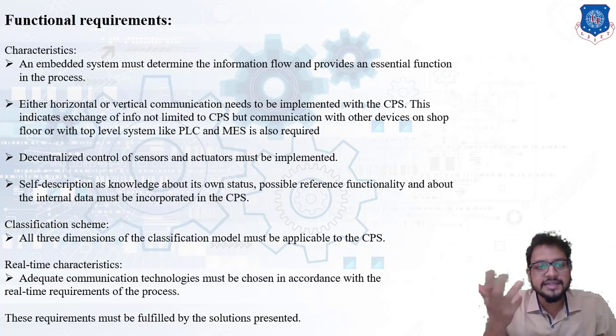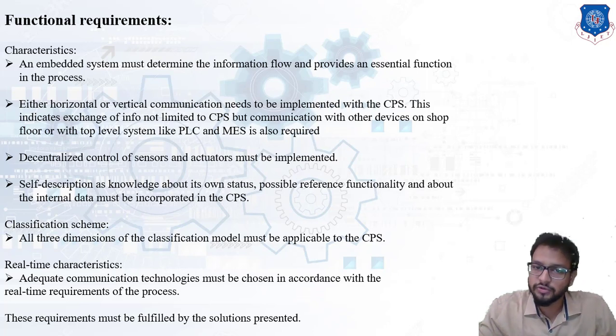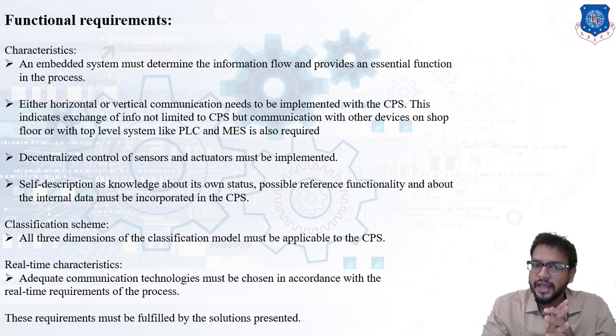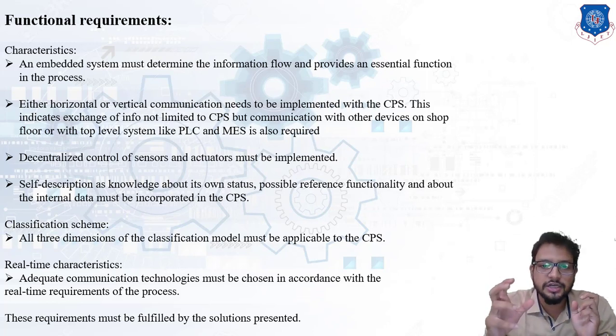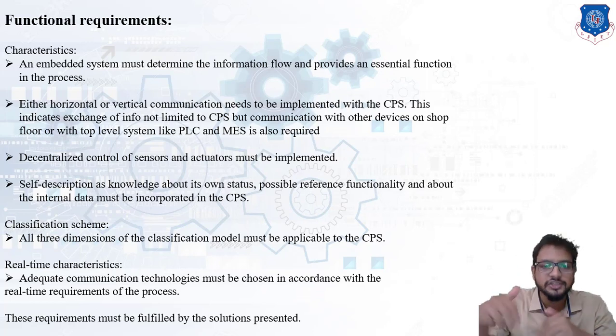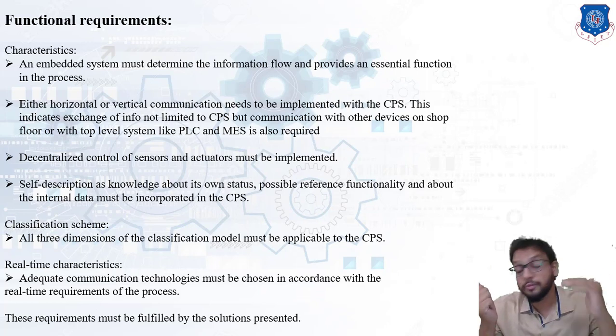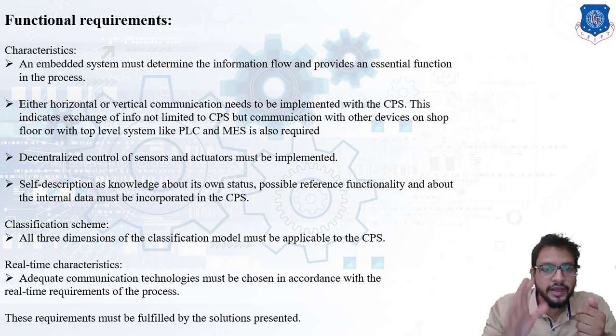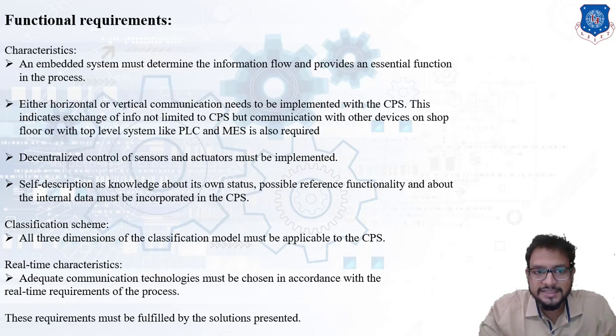Next, decentralized control of sensors and actuators must be implemented. What does this decentralization mean? It means that the control of a particular sensor or actuator must not be located at a fixed location. Any person in a system or in a smart factory must be able to control or monitor or make changes in that sensor or actuator. Whether it is a company management person, a production management person, or a worker on the shop floor, that person must be able to operate these sensors and actuators. That is called decentralized control.